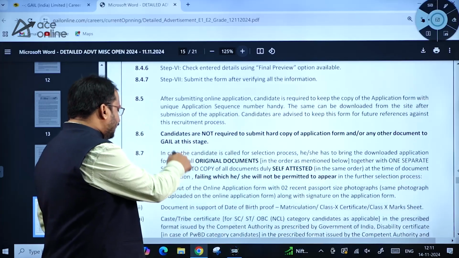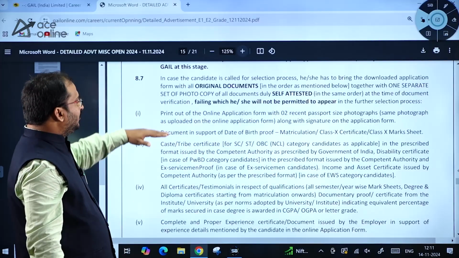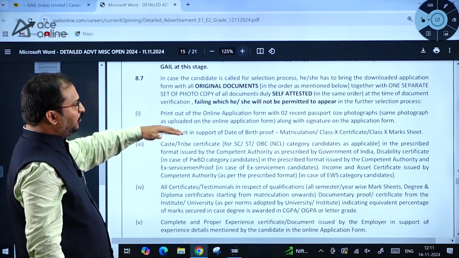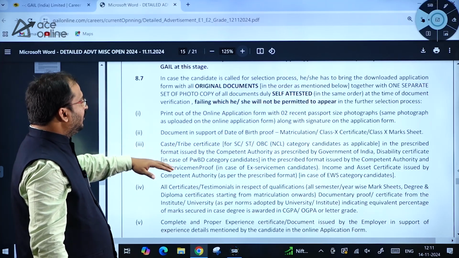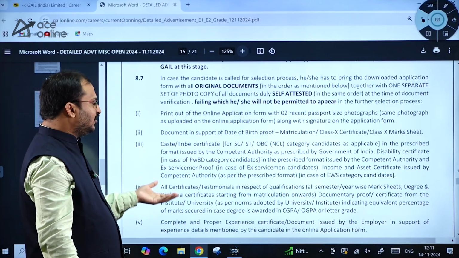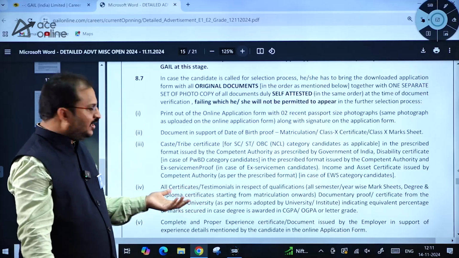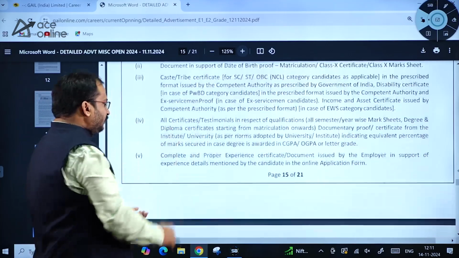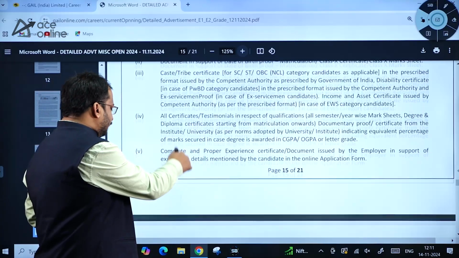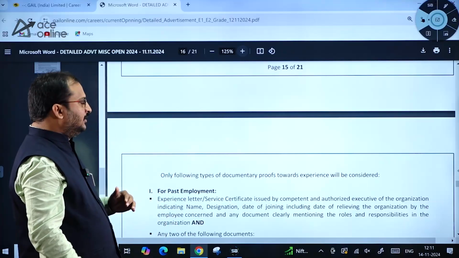So you can see the order: printout of the application form, date of birth proof, that means 10th class or matriculation certificate, caste certificate, all certificates and testimonials, then experience certificate. All these things you have to take.